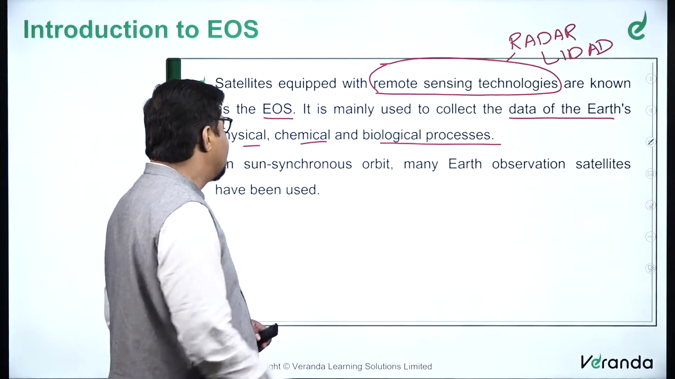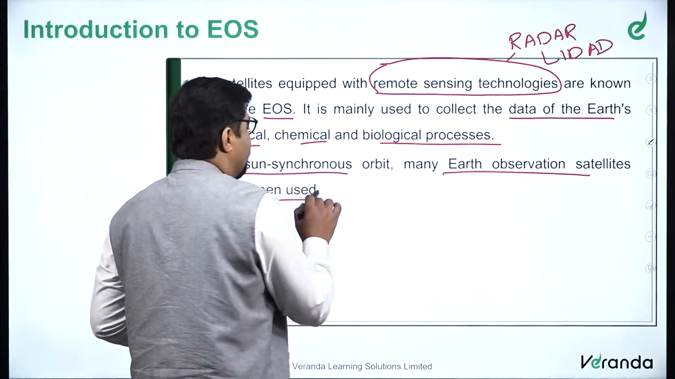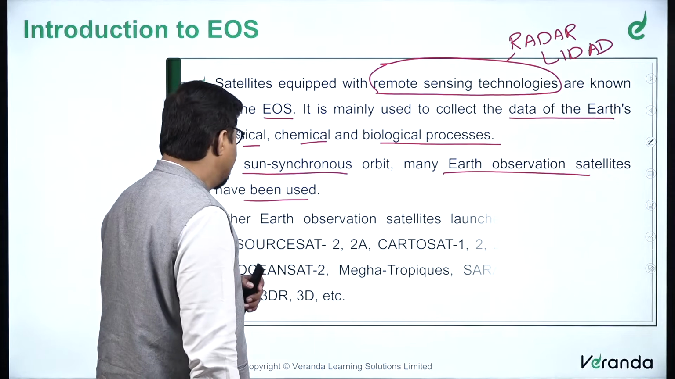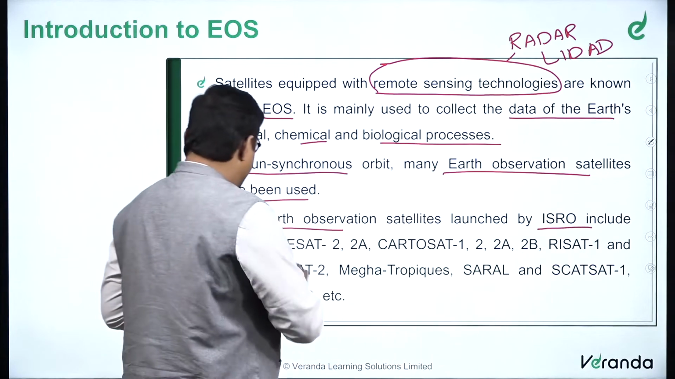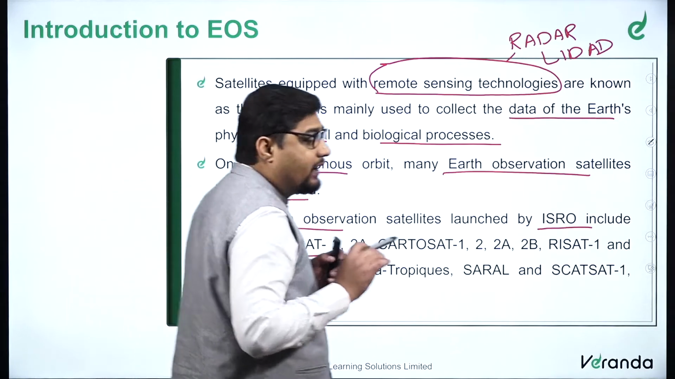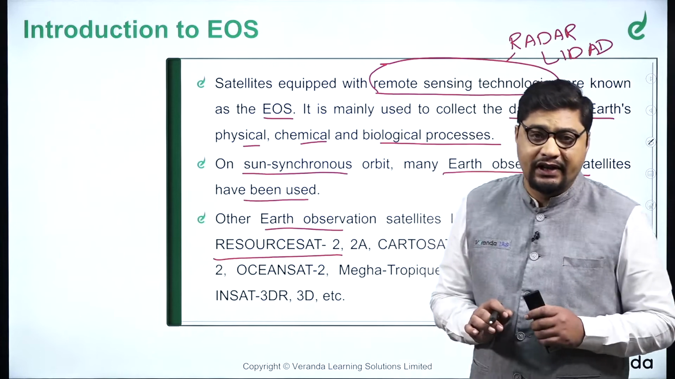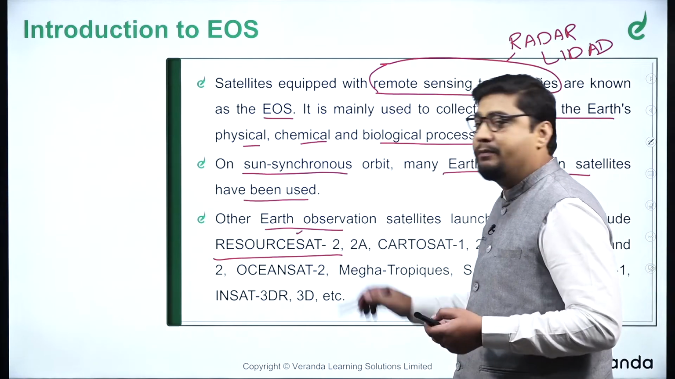Further, many Earth observation satellites have been used on sun synchronous orbit. We have studied that in the traditional part, what sun synchronous is and all those. Now, other Earth observation satellites launched by ISRO include ResourceSat-2A. See again, India is self-sufficient and India has the largest constellation of remote sensing satellites in the world. So these are just the names which have been launched earlier.